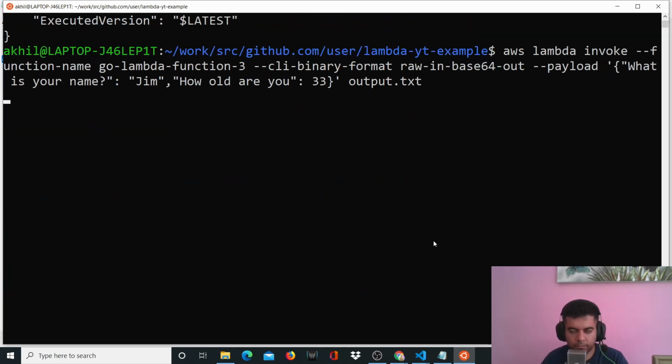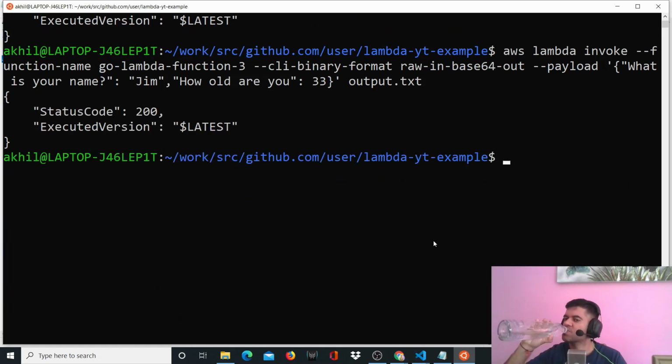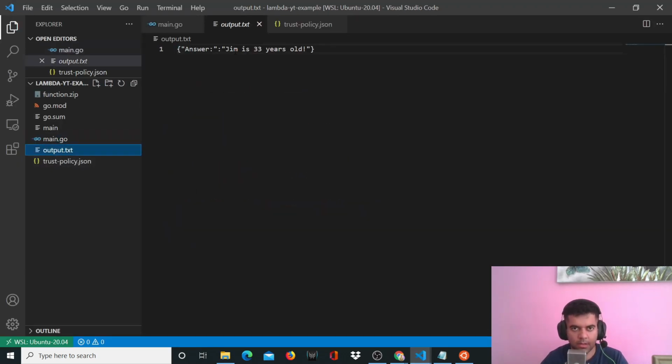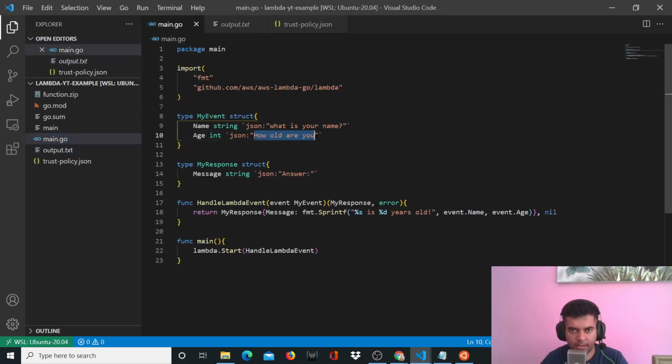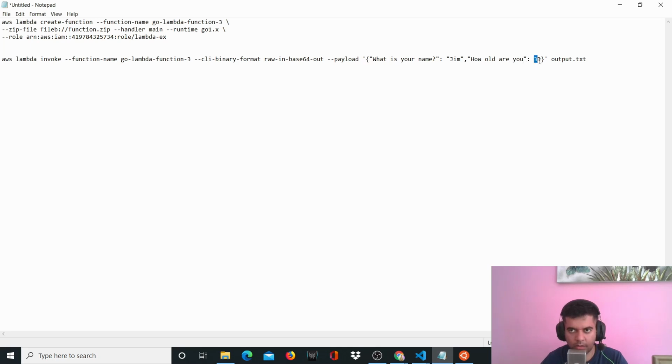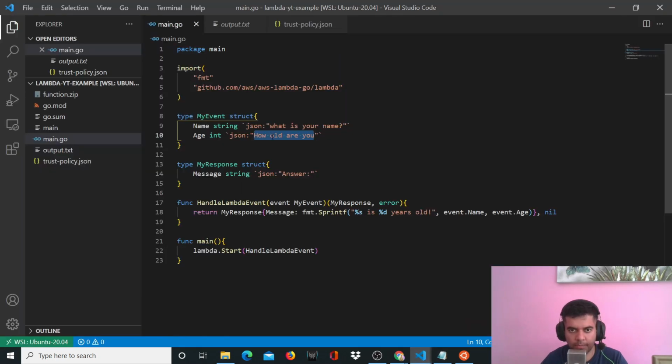So we'll wait for it. It has completed the execution. Now it shows Jim is 33 years old, right? So what's happening here is it's matching this completely. Even if there's an extra question mark, it won't read this value, right? So just make sure both these statements match. And that's the only error that I got, and everything else seems to be working fine.